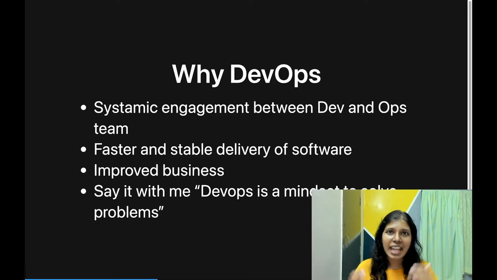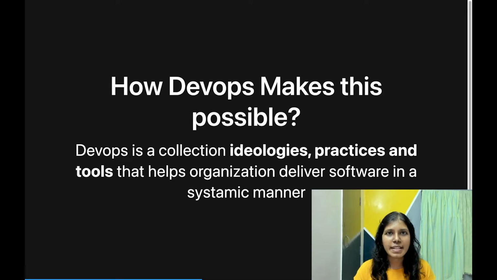So again, say it with me: when you search Google for DevOps, you will see a variety of tools, which we will definitely cover. But DevOps is a mindset, it's a process to solve problems. The problems of the dev and ops team. It's not about Docker, it's not about Kubernetes, it's all about the problems that these two teams face. Now, how DevOps makes this possible is that it is a collection of processes, practices, and ideologies. The whole of DevOps came into existence because it took inspiration from the conveyor belt concept. You have to have a very smooth system of software flowing from development to operations to delivery.